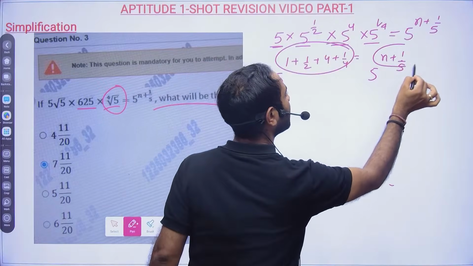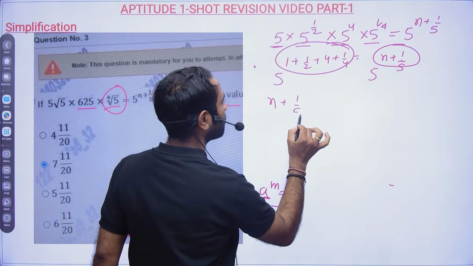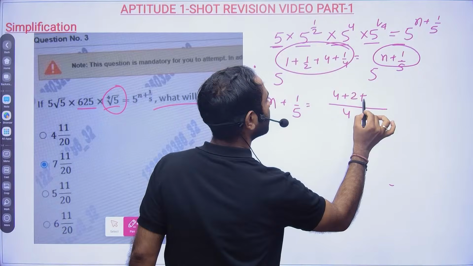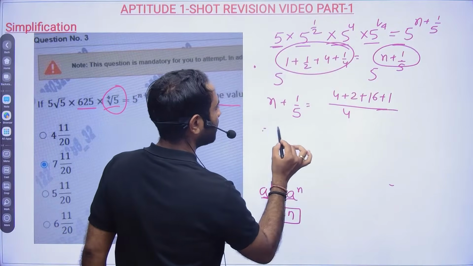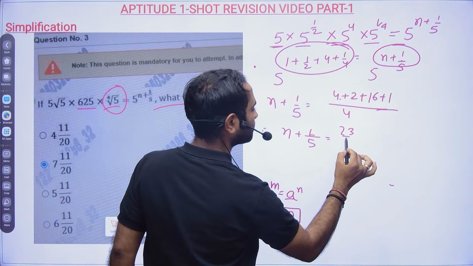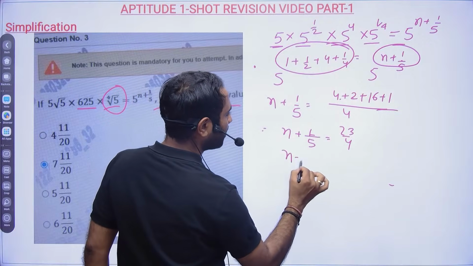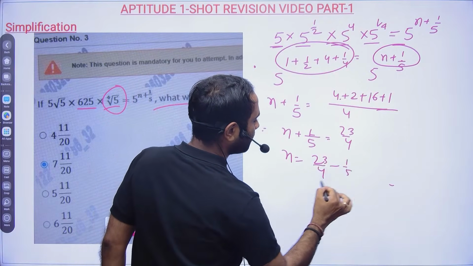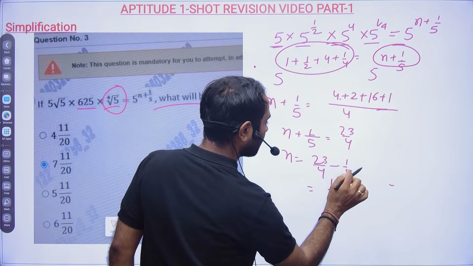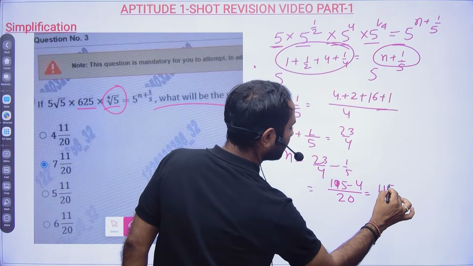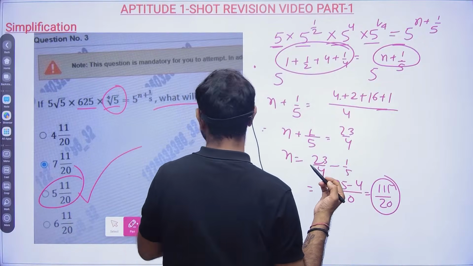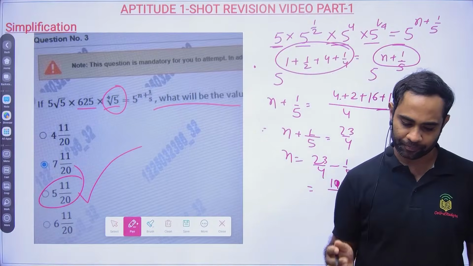Now n plus 1 by 5 will be equal to... see, this one you can take LCM, sir, it is 4. So 4, 2, 16 plus 1, right? Okay. So sir, n plus 1 by 5 will be equal to 23 by 4, right? So n will be equal to 23 by 4 minus 1 by 5. So it will be 20. So 1, 5 3s are 105 minus 4, that is 111 by 20, and 111 by 20 means 25. That is option C will become the correct answer for this particular problem.